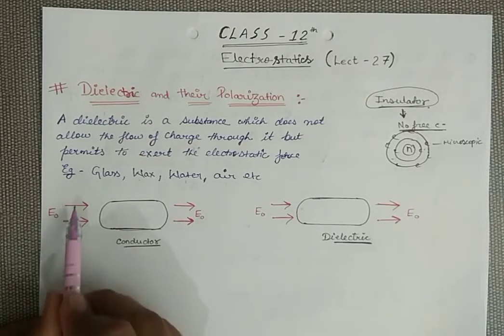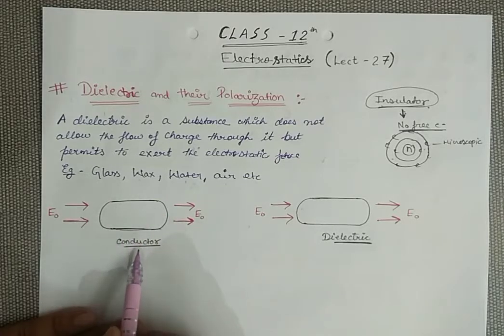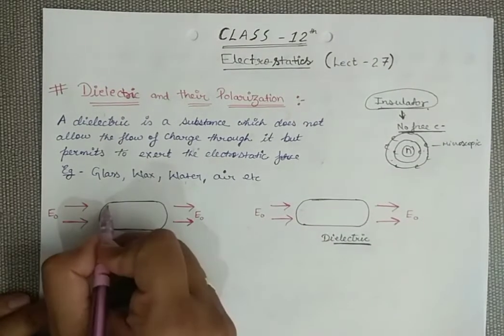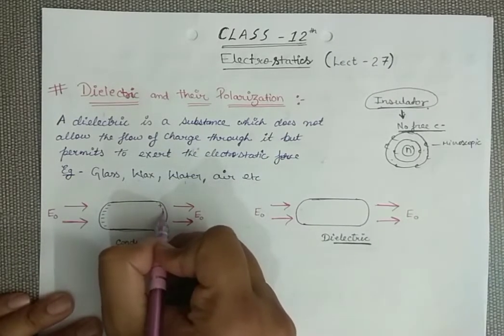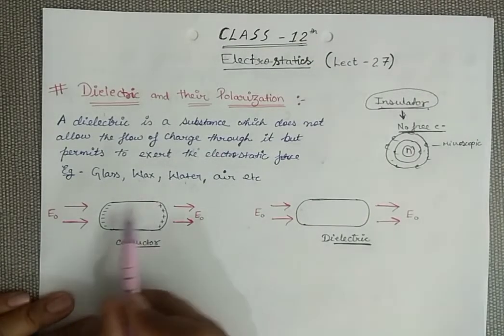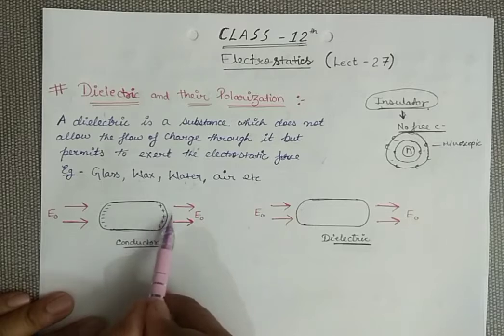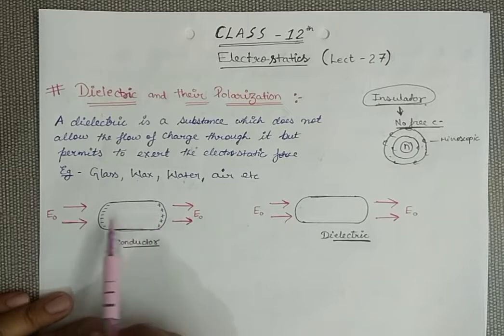Because of this electric field, and this is a conductor, if you remember, in conductors there are free electrons. So all the negative charge will come to this side because of the electric field, and all the positive charge will deposit on this side. Negative charge flows opposite to the direction of the electric field and positive charge flows in the direction of the electric field. Just remember my previous lecture. So negative will collect here and positive will collect here, and I am talking about a conductor. Conductors have free electrons, so movement is possible.